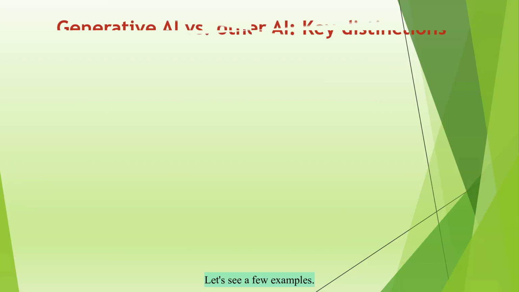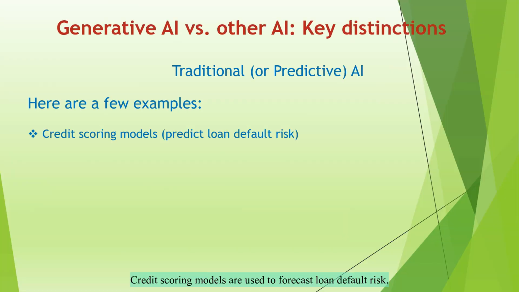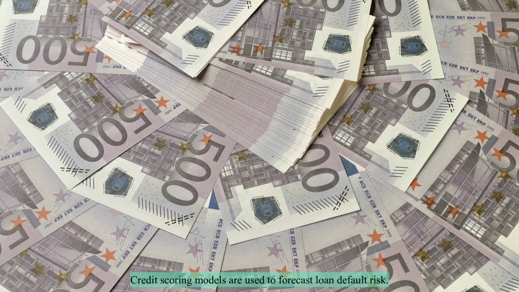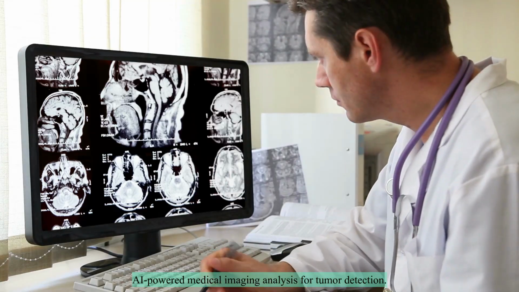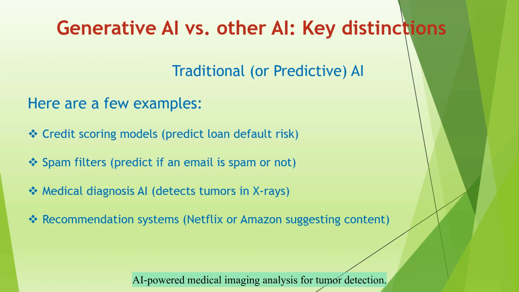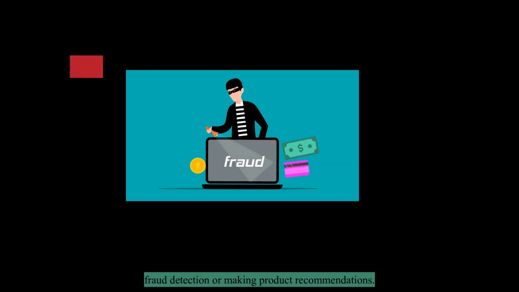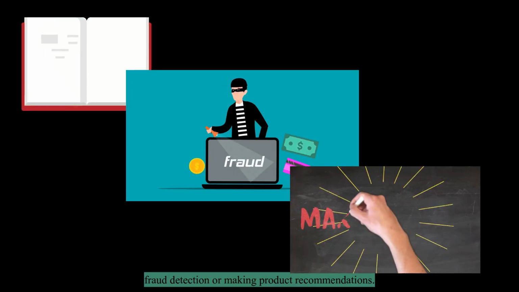Let's see a few examples. Credit scoring models are used to forecast loan default risk. AI-powered medical imaging analysis for tumor detection. The objective is for the system to generalize its learned patterns to accurately predict future outcomes or categorize new data, as can be seen in applications like identifying spam emails, fraud detection, or making product recommendations.